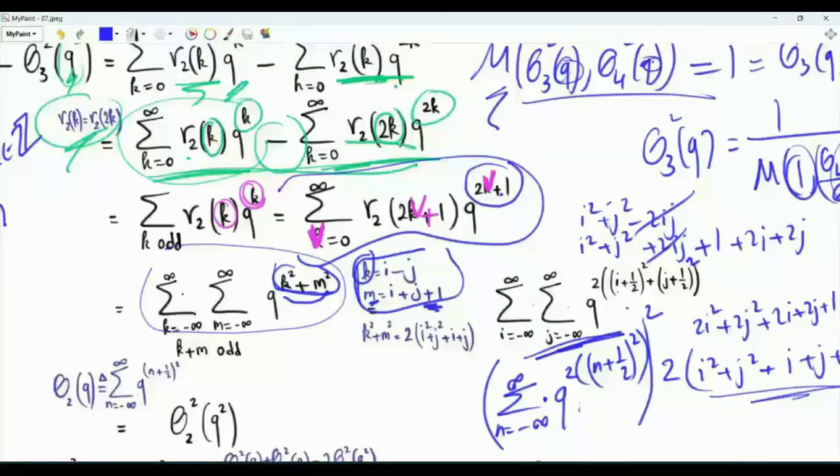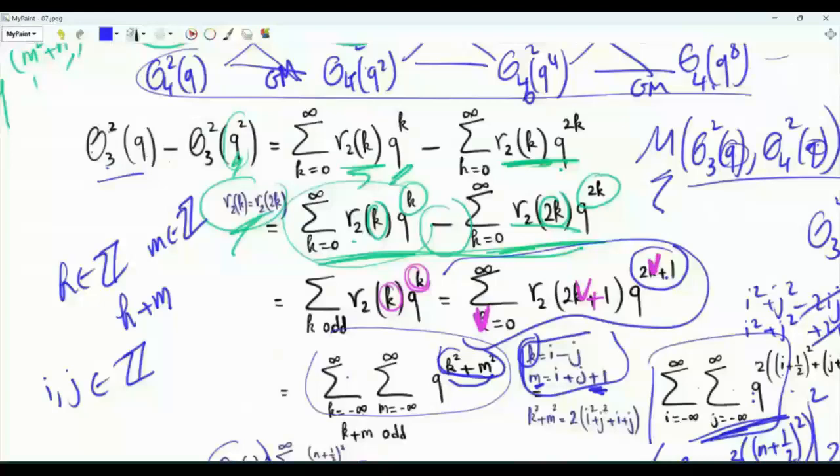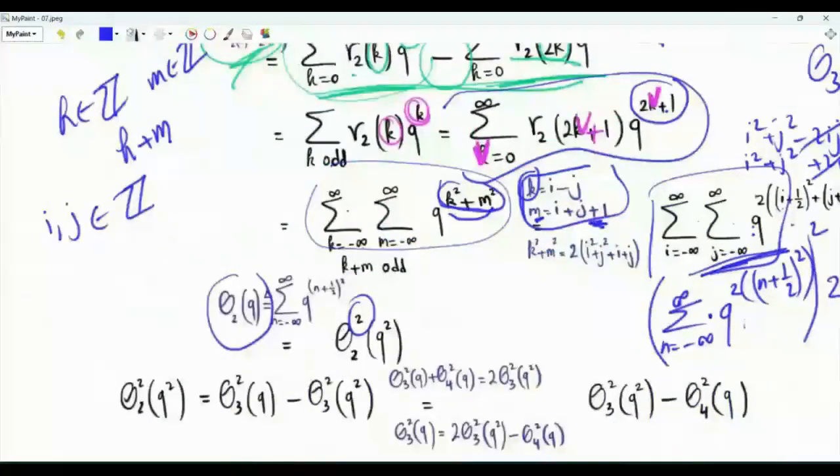It is a function in which we take q and raise it to the power n plus 1 half all squared. In terms of this function theta 2, what we have here is theta 2 of q squared, squared. Theta 3 of q squared squared minus theta 3 of q squared squared is this new function, which is theta 2 of q squared squared. This is the result that we have.